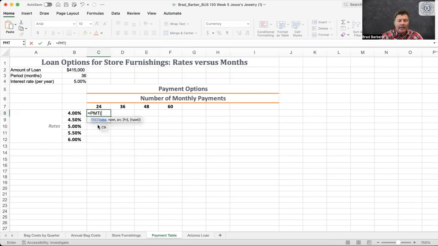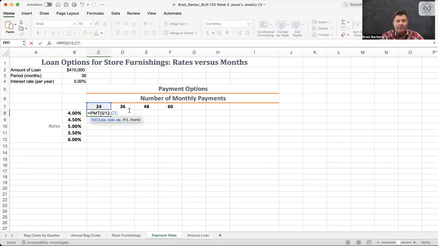Okay, I'm going to hit that formula. And then it kind of tells you what needs to go in here with the blue writing. So we're going to go rate. Now the rate, we have to go 5, but we're going to divide that by 12 because we're on a 12-month calendar for payments. Okay, you're going to hit comma. Now it wants to know how many payments we're doing. This one has 36. So this one, if it's 3, we'd have to multiply 3 times 12. But this one, we can highlight that it's 36. But actually, no, we want to do here 24. So we're going to hit 24. And then we hit comma.